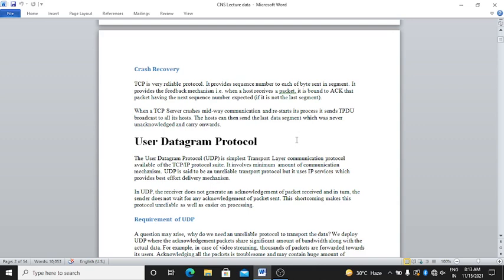When a TCP server crashes midway through communication and restarts its process, it sends a TPDU broadcast to all its hosts. The host can then send the last data segment which was never acknowledged and carry onwards.